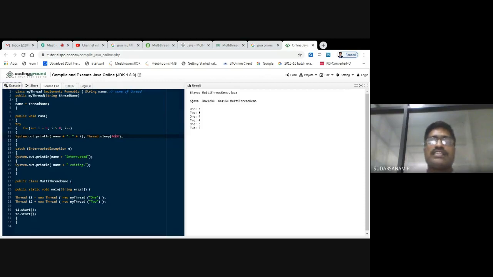Just for understanding purpose, I have told you how to write one thread. So that is only for understanding purpose. From next onwards you have to write a minimum of two threads. That is what multi-thread programming is. Multi is nothing but more than one. This is the way of writing the code. Already I told you how to use sleep or write functions. Next class I'll tell you some other things.